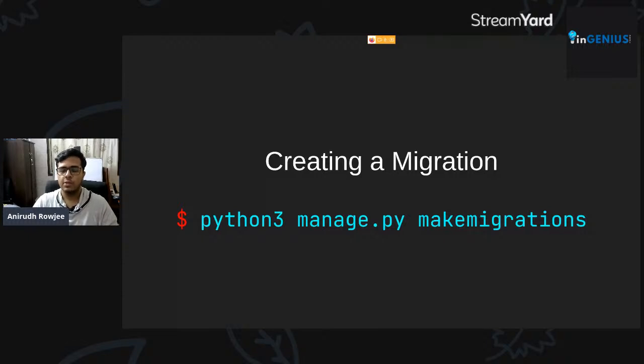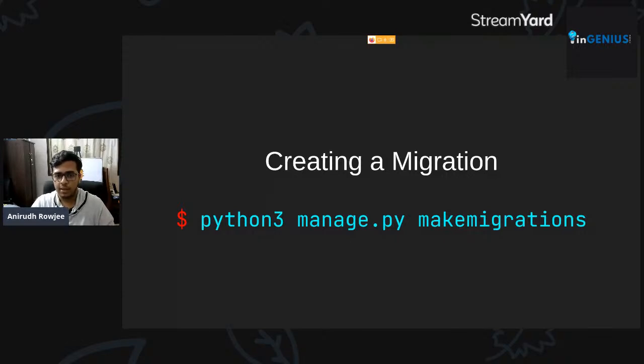That's what a migration is. A migration is essentially Django's way of saying, I know you've made these changes to the model, I want to look at these changes and create some SQL that will work on the database to apply these changes from the previous state of the models to the current state of models you have right now.